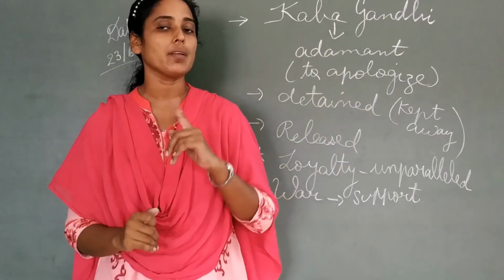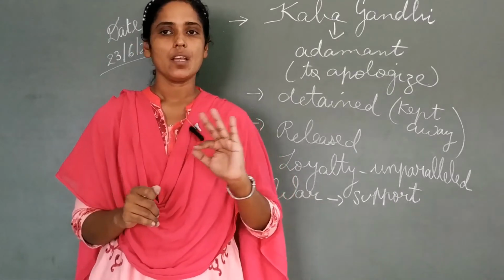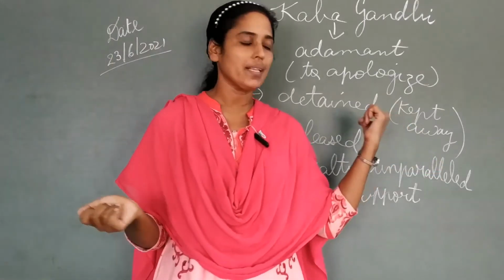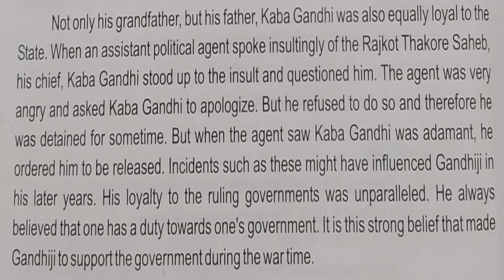So the heading of the chapter, that is early influence, is proved true over here from these two incidents. There are many incidents in his life, but these two incidents prove to us that he had the belief that one should be loyal towards the ruling government. Why? Because they are the caretakers of our country.